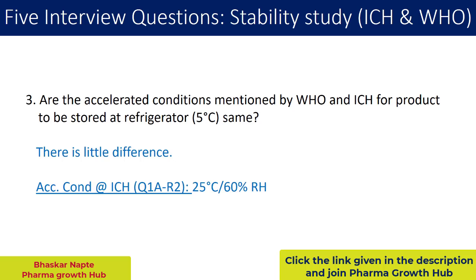According to ICH, that is guideline number Q1A(R2), the accelerated condition for a refrigerator product is 25 degrees Celsius and 60% RH.